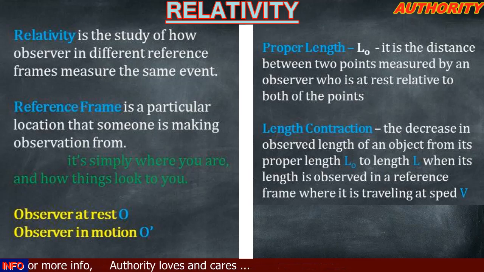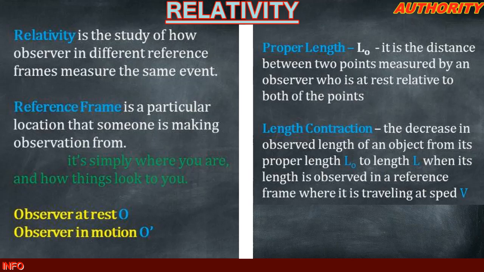An object or an observer which is at rest measures a length. The measure is not the same as that of an observer who is in motion or an object that is in motion. The difference is going to be a decrease from the observer in motion. That decrease is what we call contracted length.